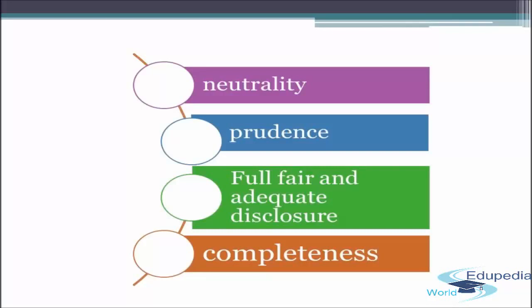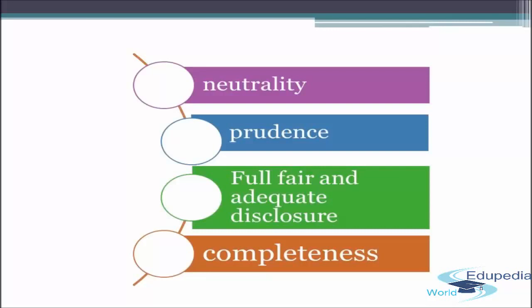He should very smartly assess the uncertainties, the degree of their happening or not happening. He should assess them properly and then disclose it in the financial statement. The next in line is full, fair, and adequate disclosure. So the accountant should make sure that he has disclosed all the reliable and relevant information about the business enterprise in the financial statement, which will help in the decision making process of the end users, whether it is the internal users or the external users.